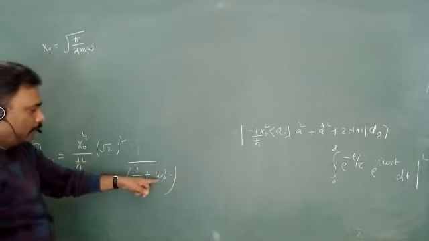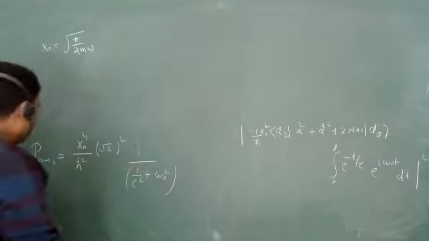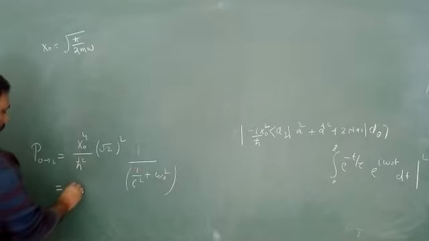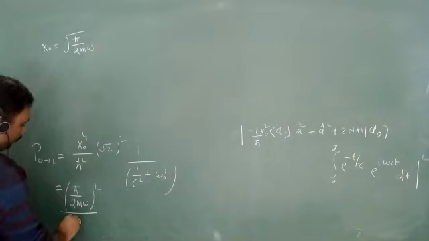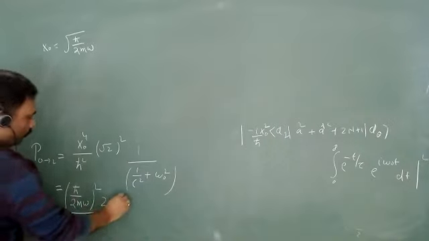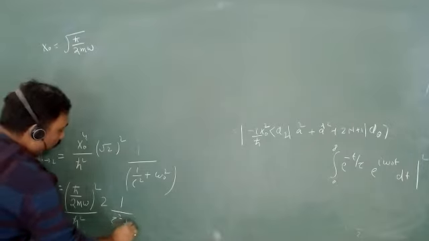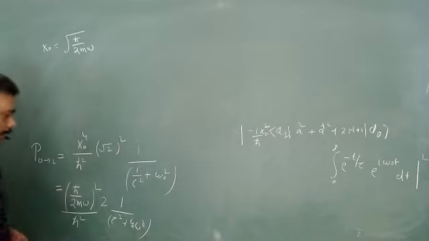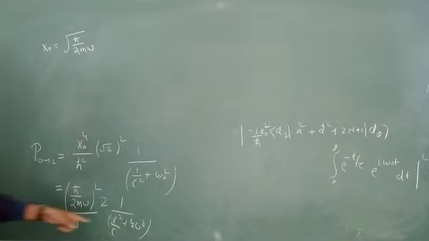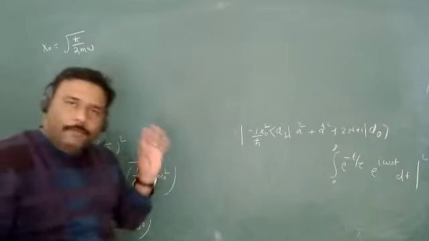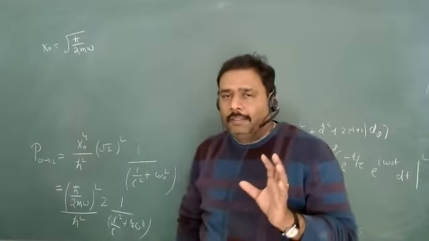Okay. Yes, sir. So you can write something like this. This will be h cut upon 2m omega whole square upon h cut square 2, and here is tau square plus 2 omega whole, sorry, this will be 4 omega square. Okay. 1 upon tau square plus 4 omega square. Are you getting my point? Yes, sir. So this is from the original Hamiltonian. The operators are from the original Hamiltonian.